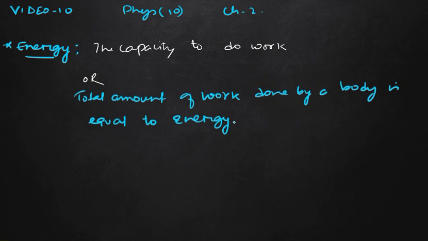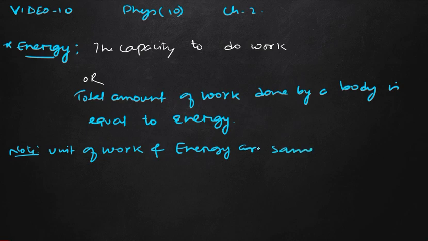The total amount of work is the same as that of the work, not power. That's why the unit of work and energy are the same. What is energy? It is the total amount of work. So the unit of energy and the unit of work will be the same. You can write the note that the unit of work and energy are the same. What is the unit of work or energy? The unit will be the joule, represented by J.